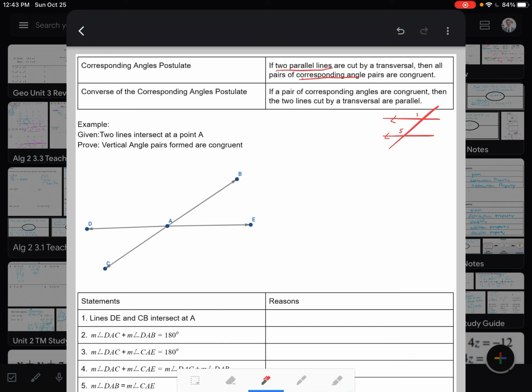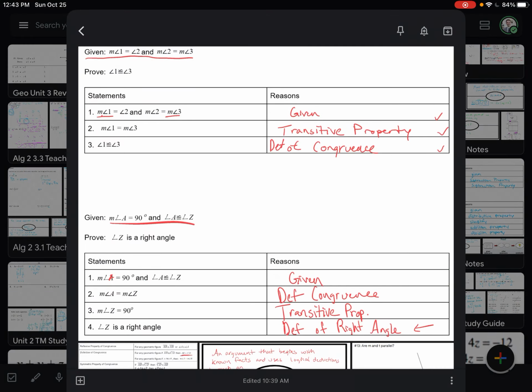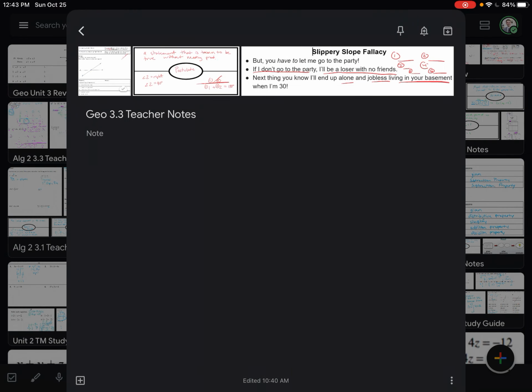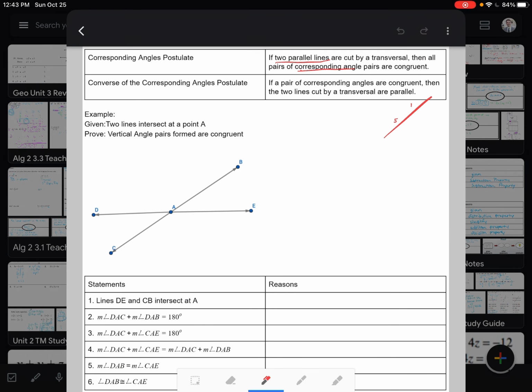So the converse of this postulate, or the flip side of that, is that if we have a pair of corresponding angles that we know are congruent, so if we know that angle 1 and angle 5 are congruent, then we can also say, based off of that knowledge, that the lines are parallel. So it actually goes both ways. If the lines are parallel, we can say the angles are the same. If the angles are the same, then we can say that the lines are also parallel.